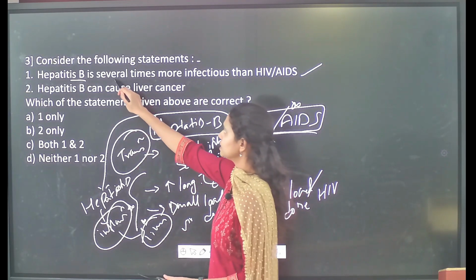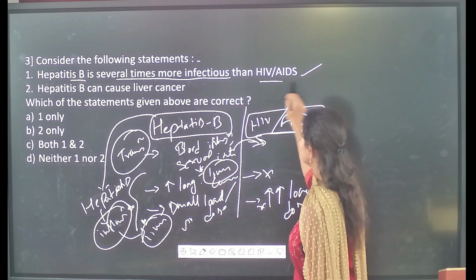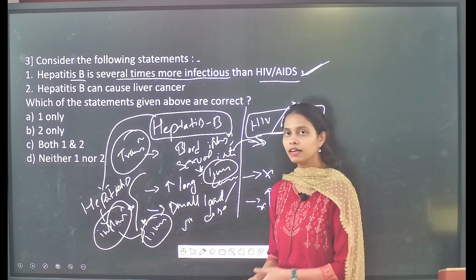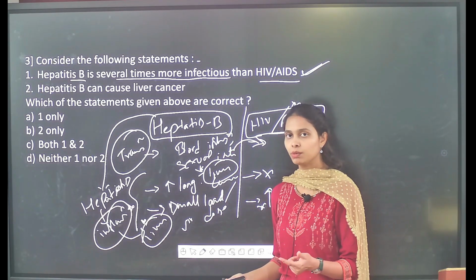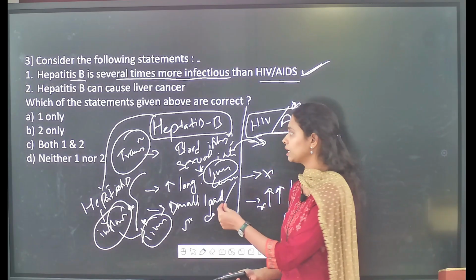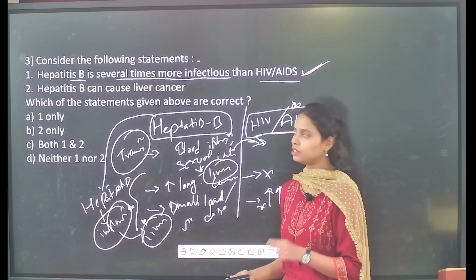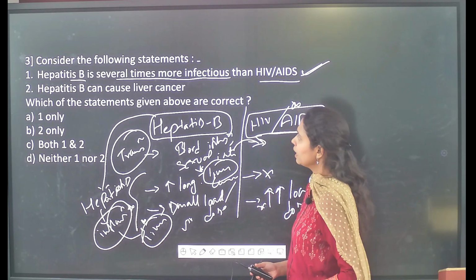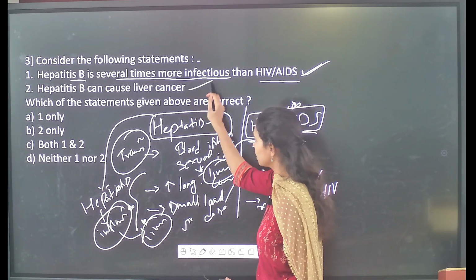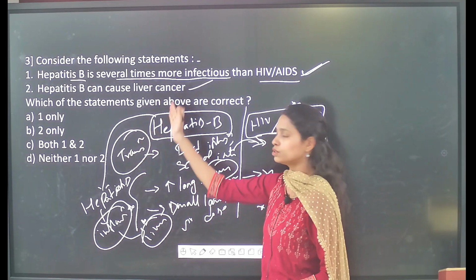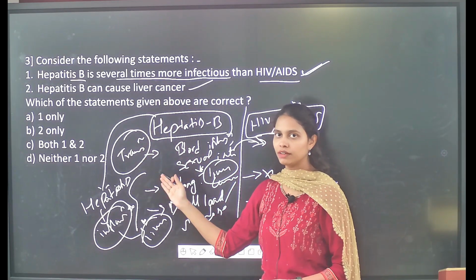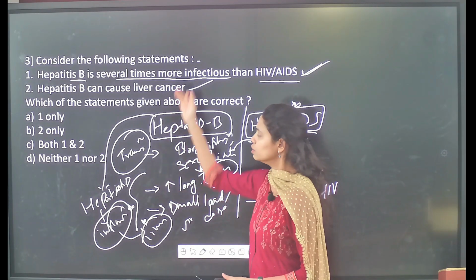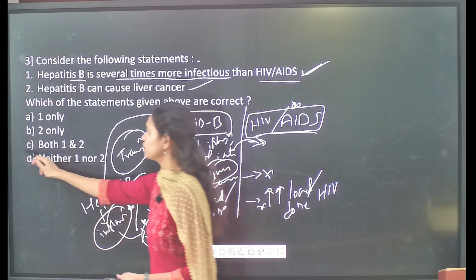So, hepatitis B is several times more infectious than the HIV AIDS. It is a correct statement because of these two reasons: because hepatitis B can live for a longer period outside the human body, and a small dose of this particular virus is enough to get affected with hepatitis B. So, option 1 is directly a correct statement, followed by hepatitis B can cause liver cancer. It is also a directly correct statement. And how can hepatitis B lead to liver cancer? Because of the inflammation of the liver, it will make the liver completely vulnerable in order to get affected with liver cancer. So, both 1 and 2 are the correct statements. So, option C is the correct statement.